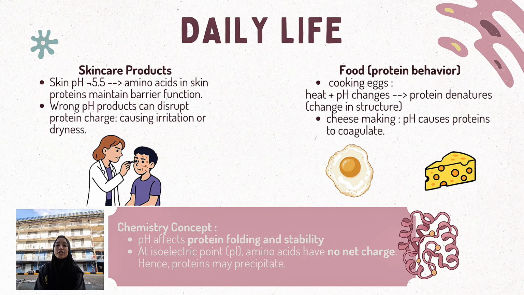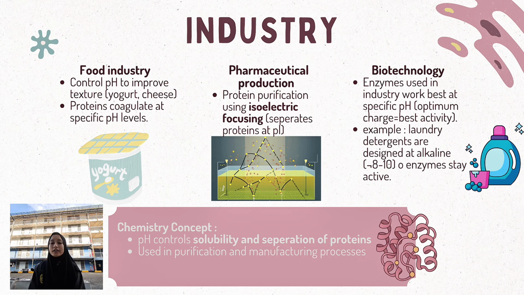In cheese making, pH changes cause proteins to coagulate and form curds. At the isoelectric point, amino acids have no net charge, so proteins may precipitate. Finally, in industry, controlling pH is very important. In food industry, pH is adjusted to improve texture in products like yogurt and cheese.